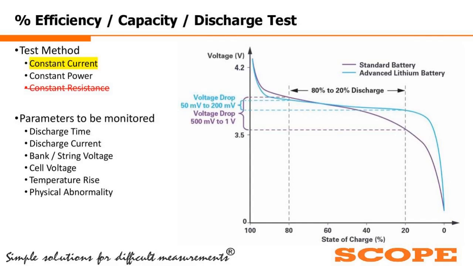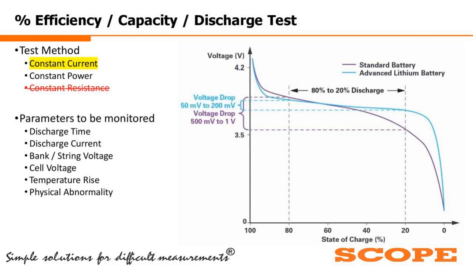So what are the parameters to be monitored during the discharge test? One is the discharge time, the discharge current, the battery bank or the string voltage, each individual cell voltage. We also need to check the temperature rise, and whether any physical abnormalities are happening during the discharge test.